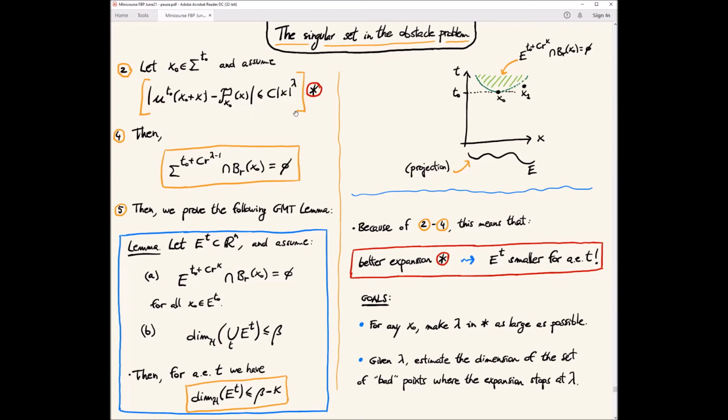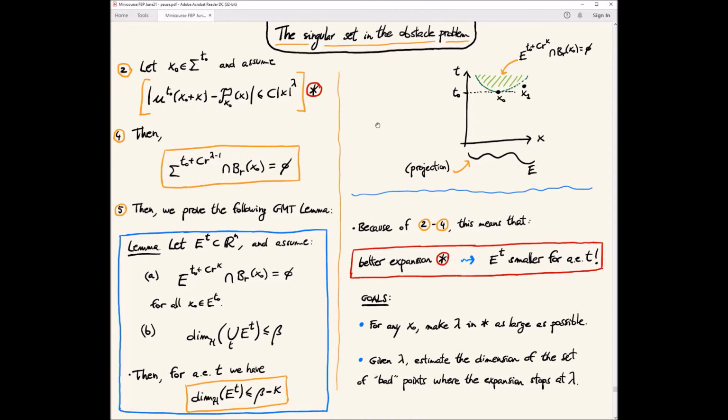And sometimes you can continue. The point here is that, let's say the expansion stops at order 2. Then, because I cannot improve the kappa, I have to improve the beta. So for the points at which the expansion stops at order 2, I need to prove that this subset of points is very small, so the projection is very small.